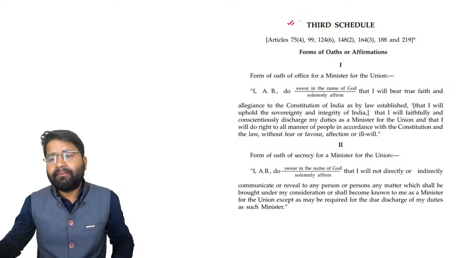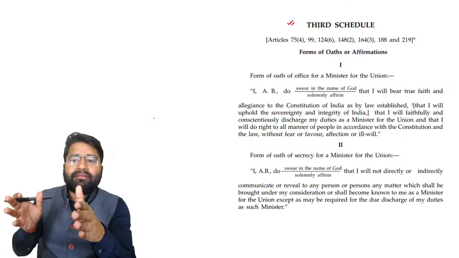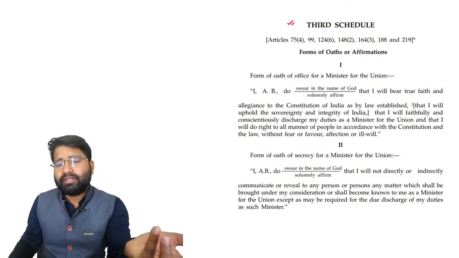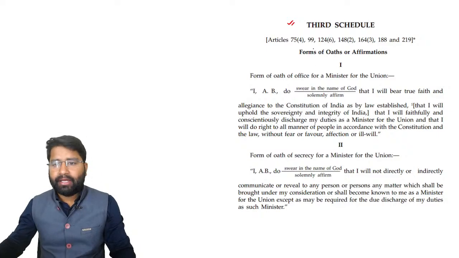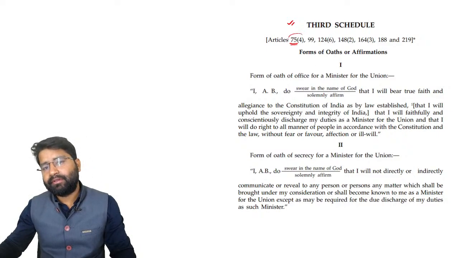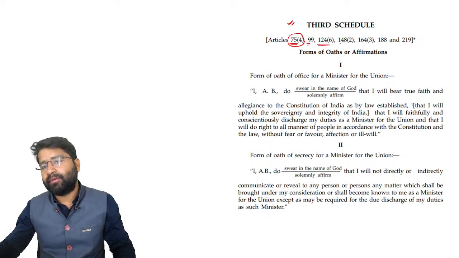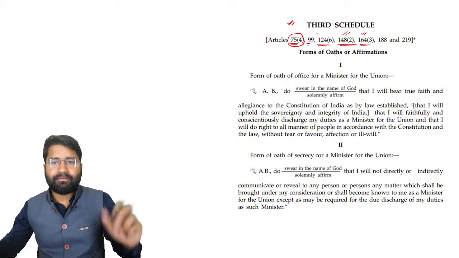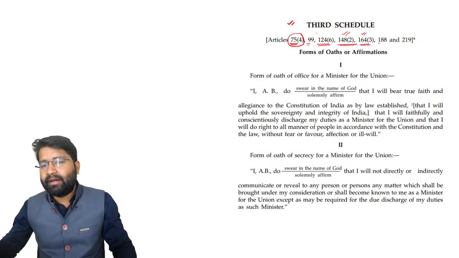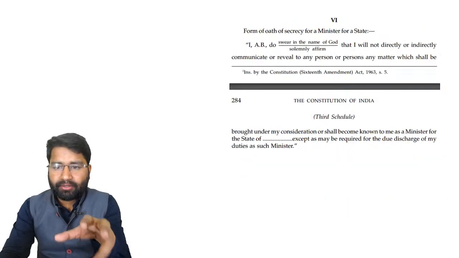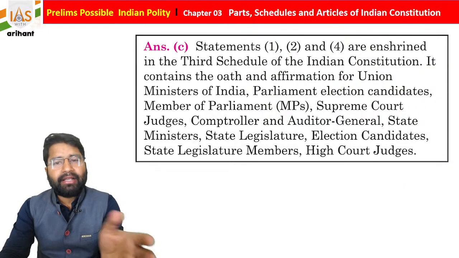I just added here what type of oath the third schedule contains. So if you see, it is Article 75 clause 4, it is basically for the ministers, 99, 124 for the Supreme Court judges, 148 for CAG, 164 for the state chief minister and ministers, 188 and 219. So I just added here. It is already available and it is also in the book.